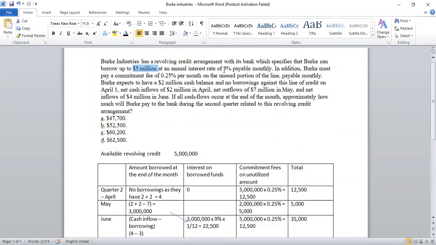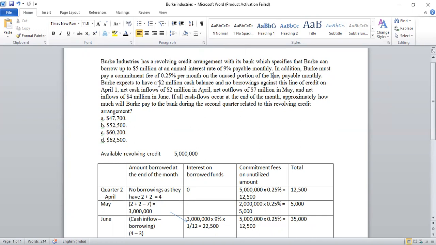So this is something like a pre-approved credit facility which is given to this organization. Now the interest rate is 9% payable monthly. Okay, the annual interest rate is 9%, but it is payable monthly. In addition, Burke must pay a commitment fee of 0.25% per month on the unused portion of the line. If there is no requirement and they do not avail this facility, on the amount which is not availed, they will have to pay a commitment fee of 0.25%. That is also payable monthly.